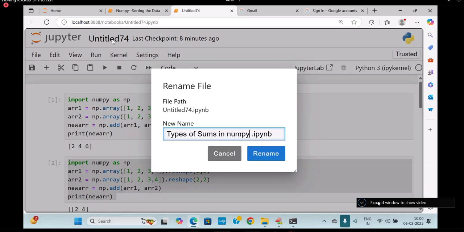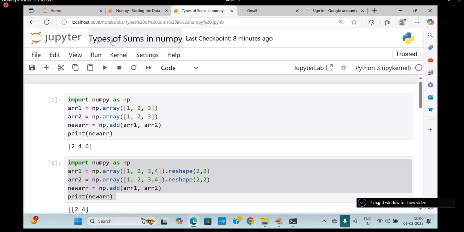How many types of sums, I forget? Come on. 2 types. One is addition and one more is sum. Okay now? Add with 1D, add with 2D, sum with 1D, sum with 2D. Sum with axis 0, sum with axis 1. If you follow it every day, you will remember.